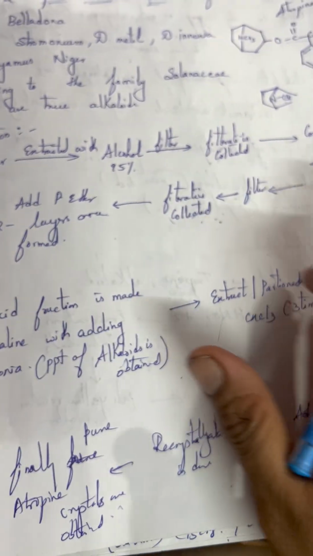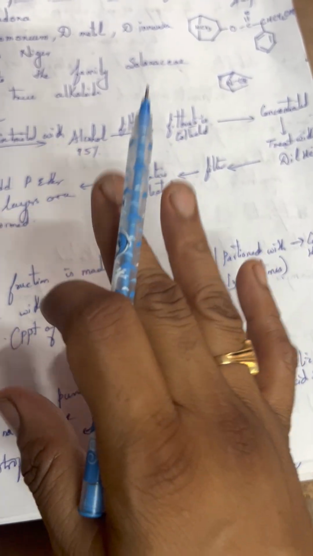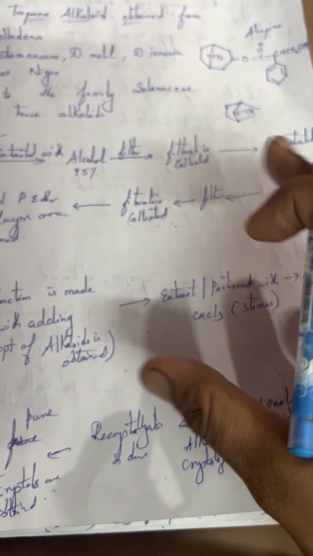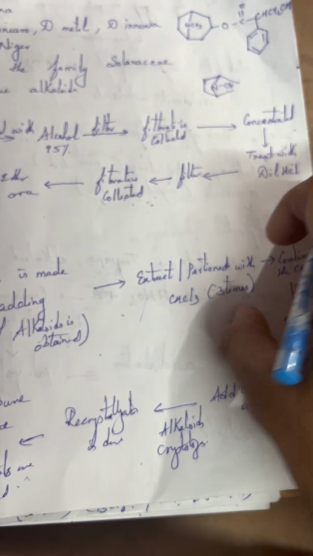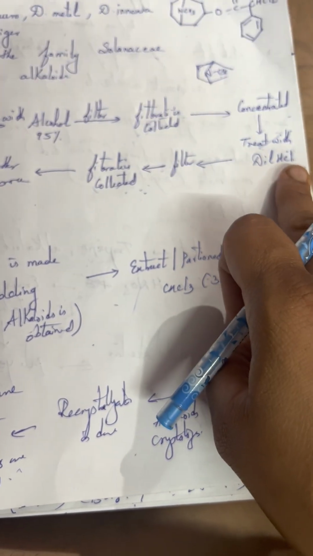Very easy. Firstly you take the powdered drug and do the alcohol extraction with 95% alcohol, which might be ethanol or methanol. You collect the filtrate, concentrate it, and to that you add the dilute HCl, the acid.